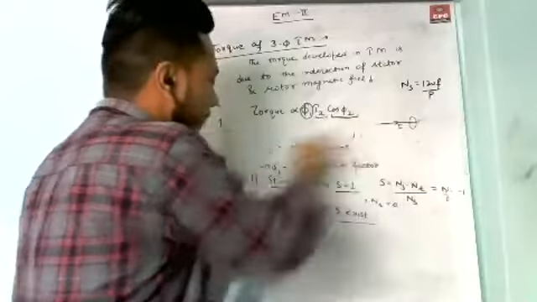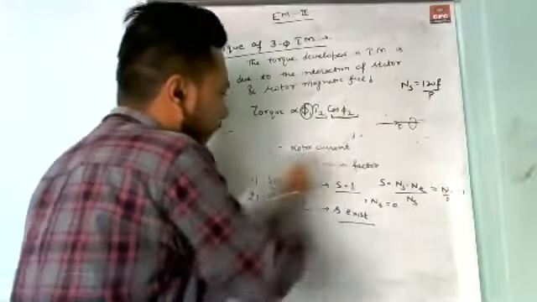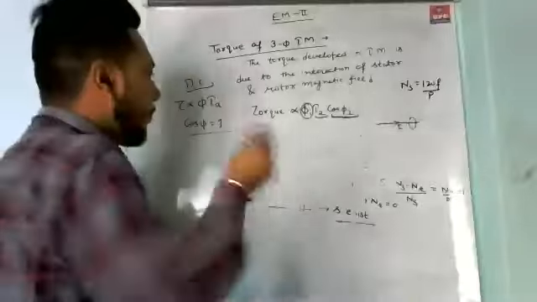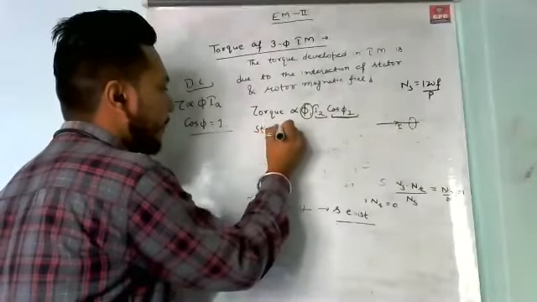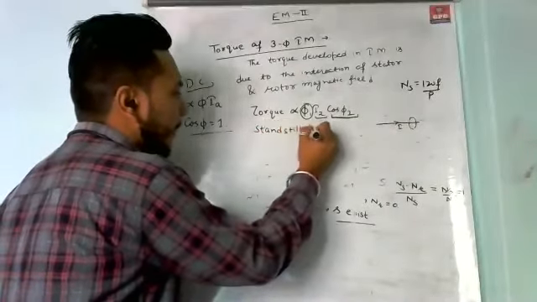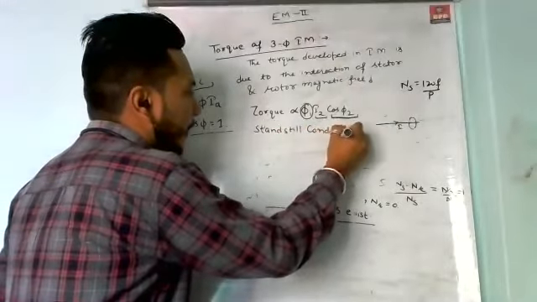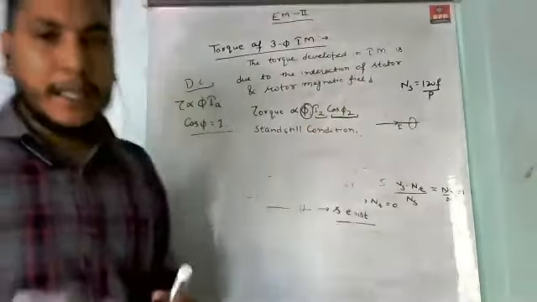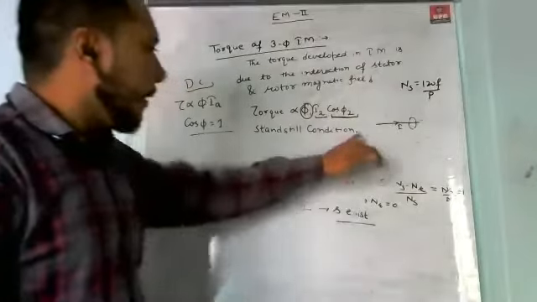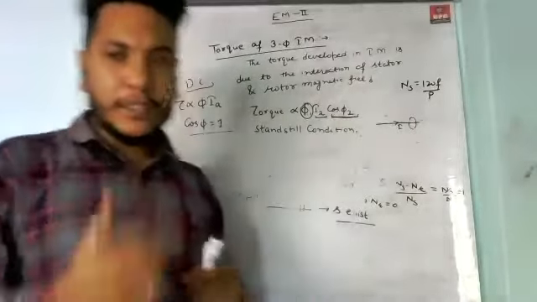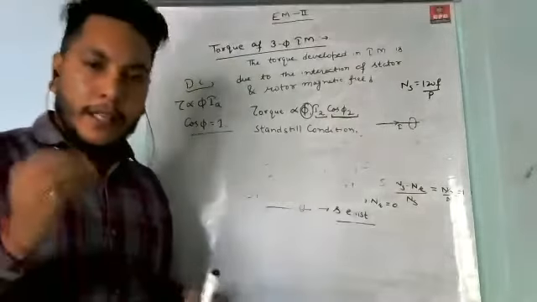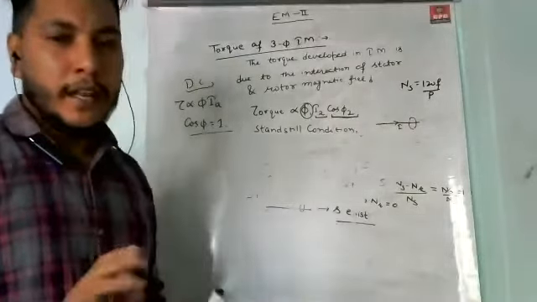Now there are two conditions, as I told you: the standstill condition and the running condition. If we are talking about the standstill condition, it is that condition when the rotor of the induction motor does not rotate, even if we give supply to the stator.